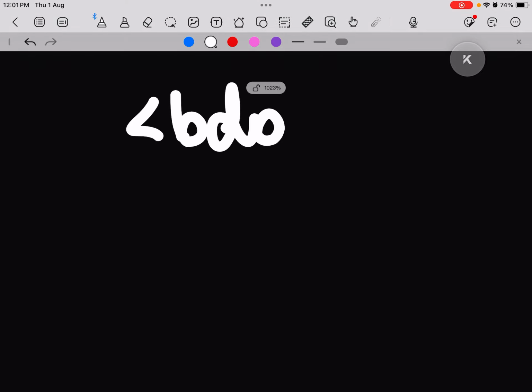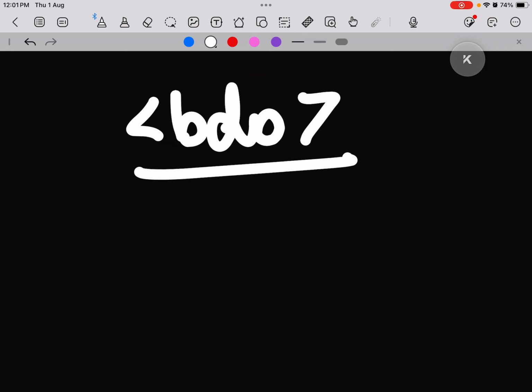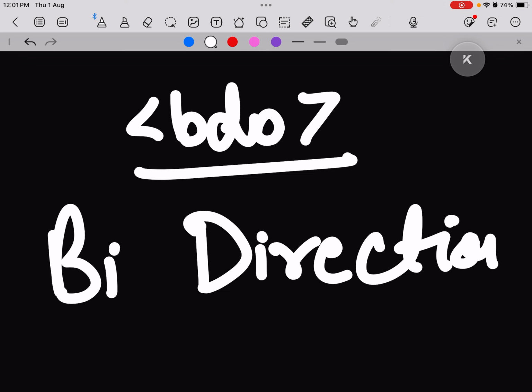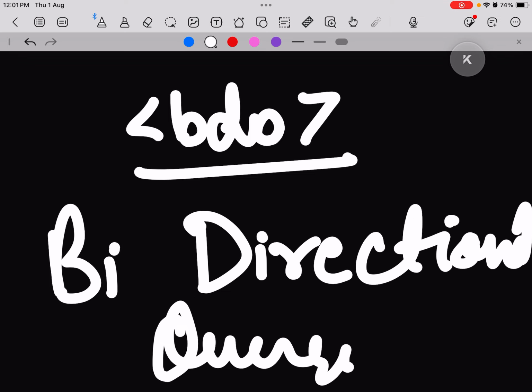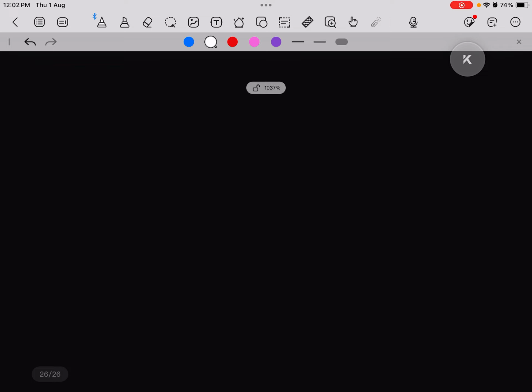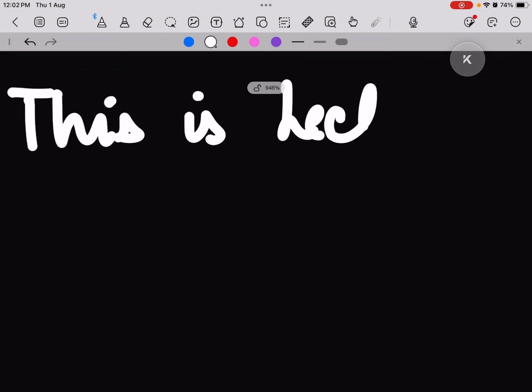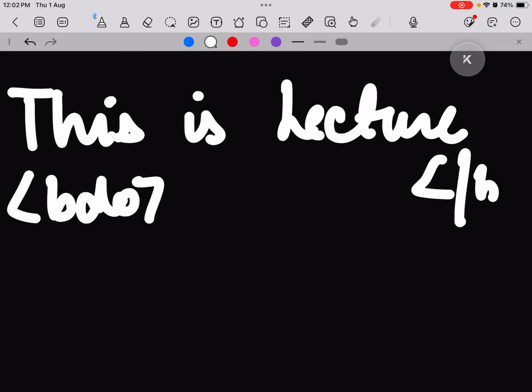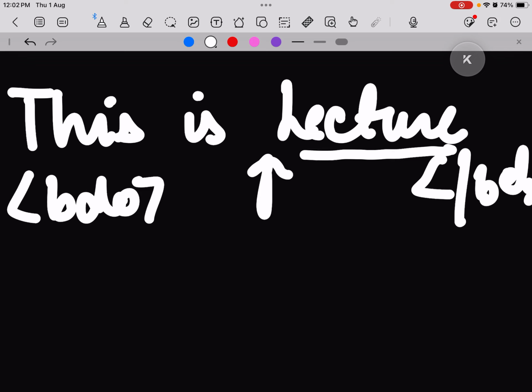Now, the last quotation or citation topic under this is BDO, which is bi directional override. What does this mean? If I write a text, let's say this is lecture, and I write it under BDO and then slash BDO, and here I have written this is a lecture. How will it print it? It will print the line from right to left instead of left to right.